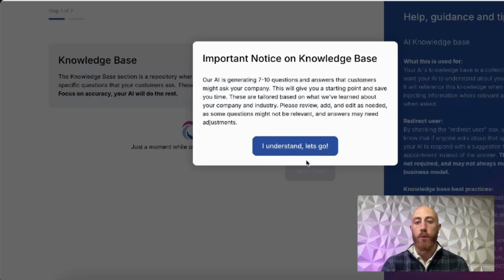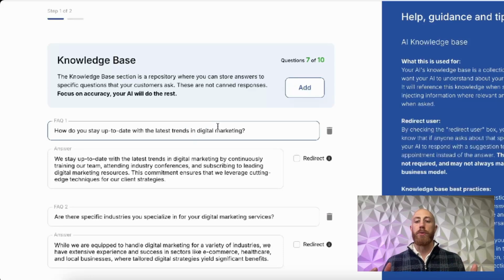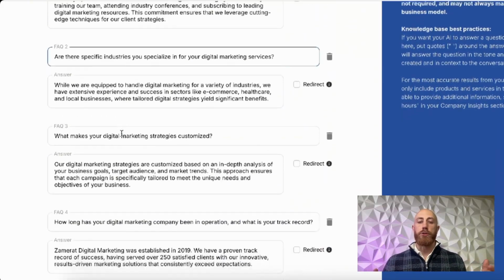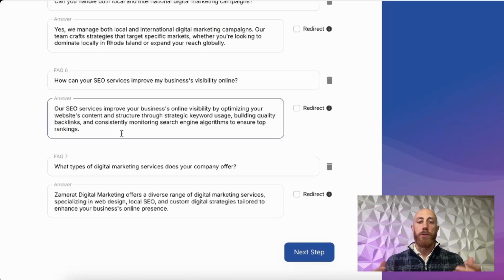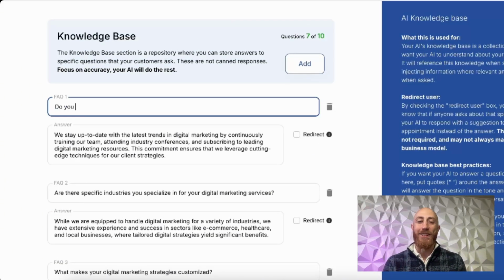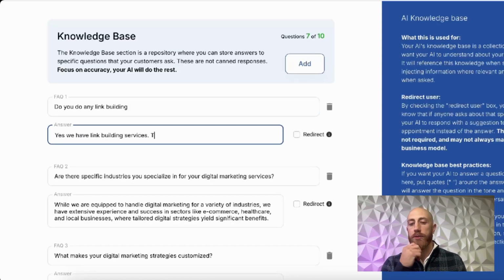Okay, perfect. So we just configured the AI personality. The next step after we've done the AI personality is to set up our knowledge base. And again, Cereba has industry knowledge associated with your industry already. So we always give you a starting point for your knowledge base. Again, we're never just going to give you an empty framework to try to build everything off of. We start you off with some standard FAQs, and then we even give you answers to the FAQs that you can kind of put in here. And then of course you can change any of these, and you can change the answers that you can put in there as well.